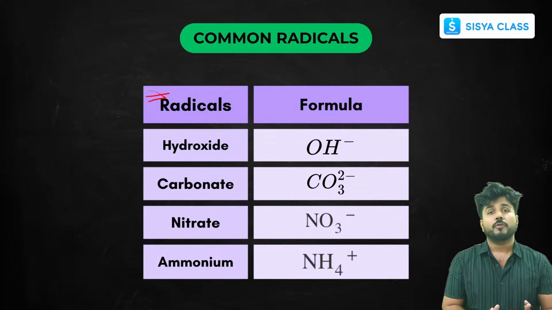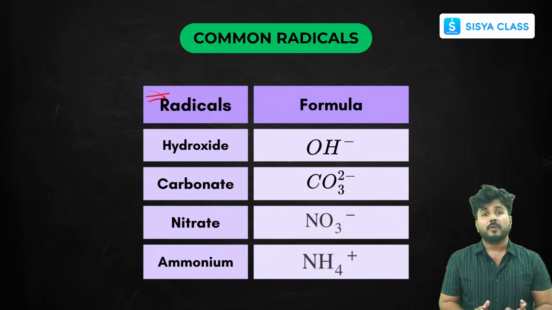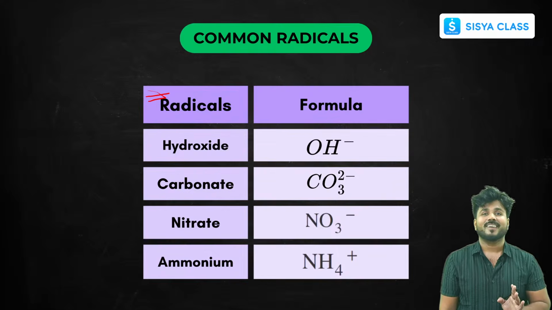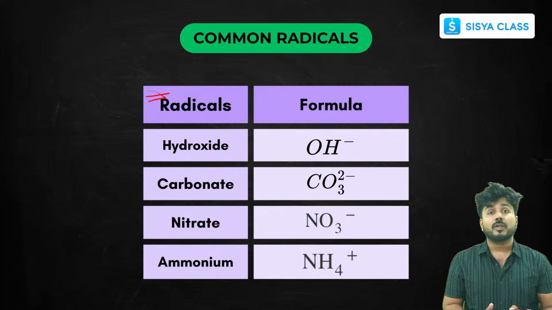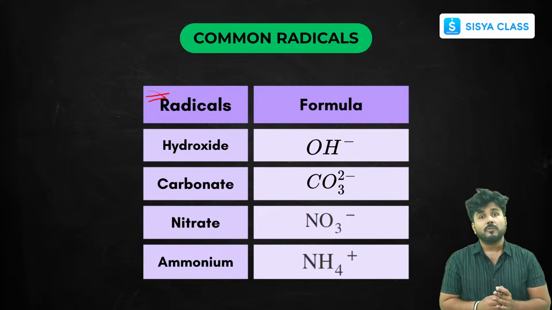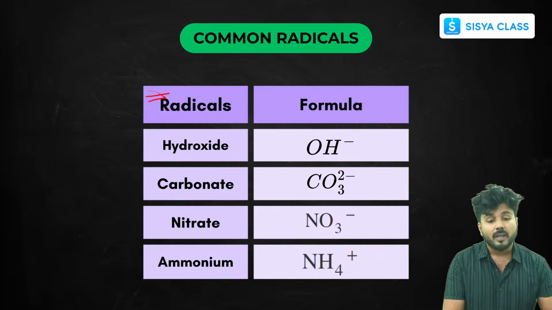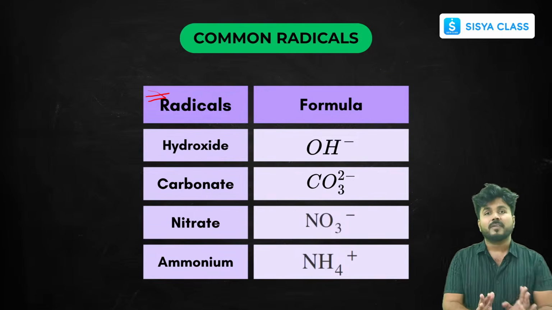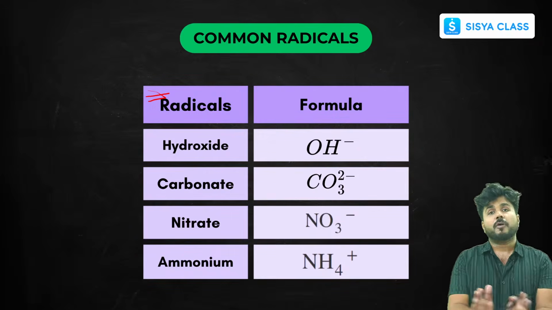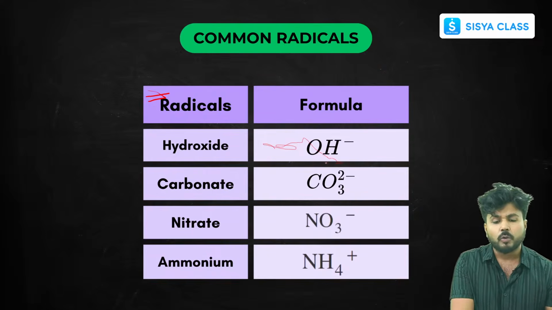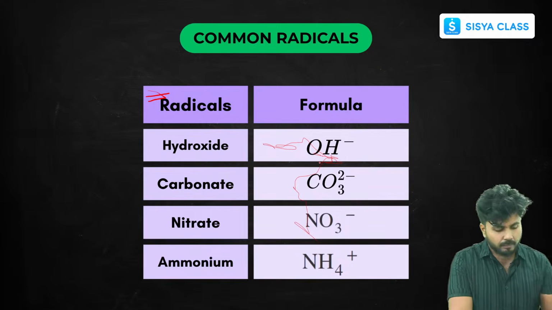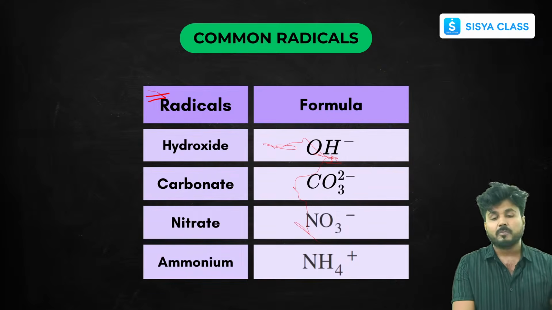As all of you know, for balancing a chemical equation, one thing is very, very important. What is important? That you must know the valency and the oxidation number of elements in ions. And to know the oxidation number, we must know the atomic number, so the periodic table is also very important. I have put down some radicals for you along with their valencies. That is very important for balancing chemical equations, so just go through it once. In hydroxide, as you can see, the valency is -1.